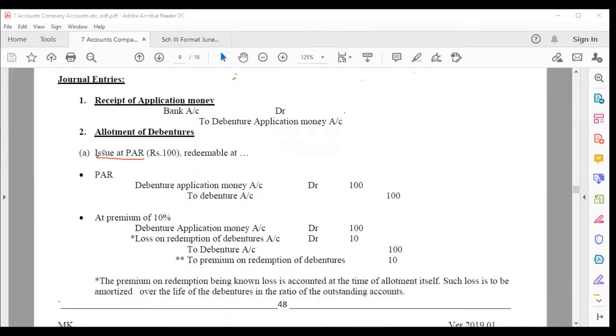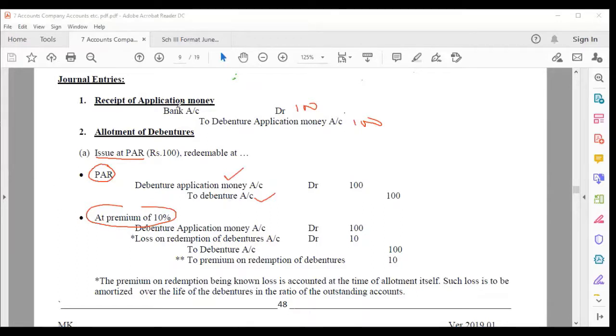Issued at par, redeemable at why? Because three situations. Redeemable at par, at a premium, and next one is at a discount. So let us look at issued at par. First will be this 100 only. And it is redeemed. When it is redeemed, what happens at that time? Debenture application. So this is the entry. This is not redemption entry, mind you. This is the entry for issue only. But keeping in mind that at the end you are going to redeem at par. Therefore, the second entry will be continuation of this, debenture application to debenture 100.